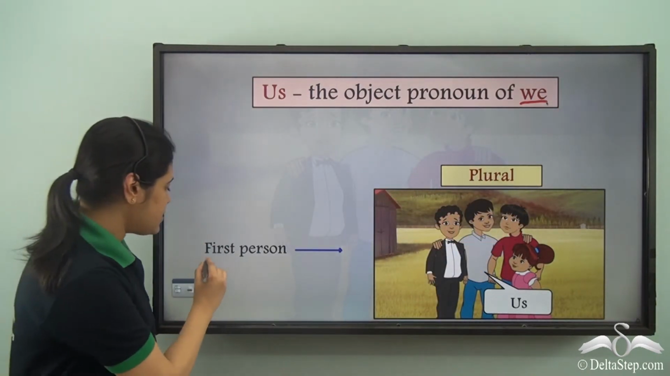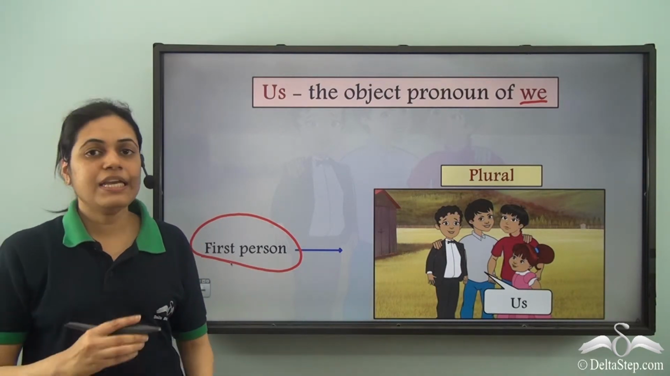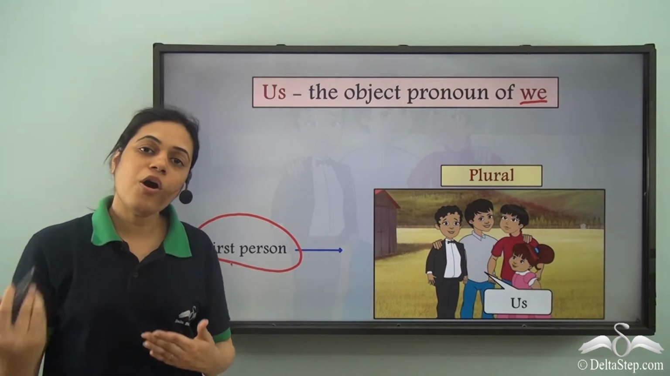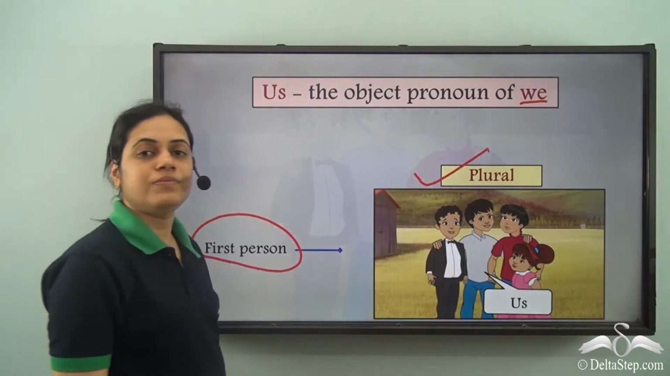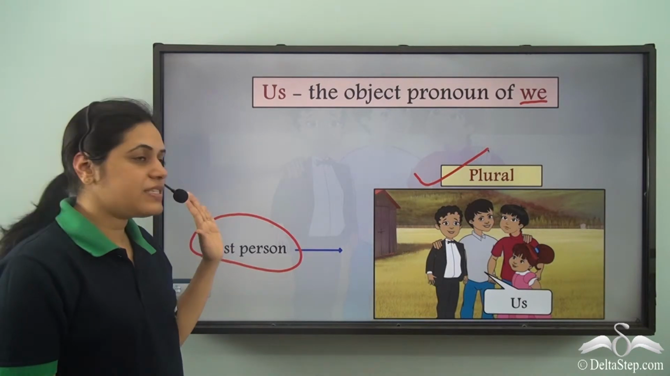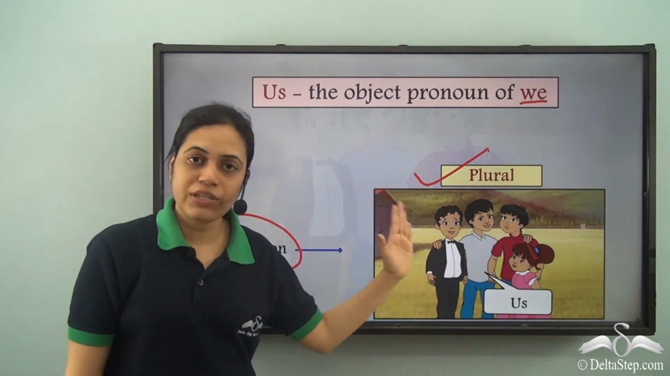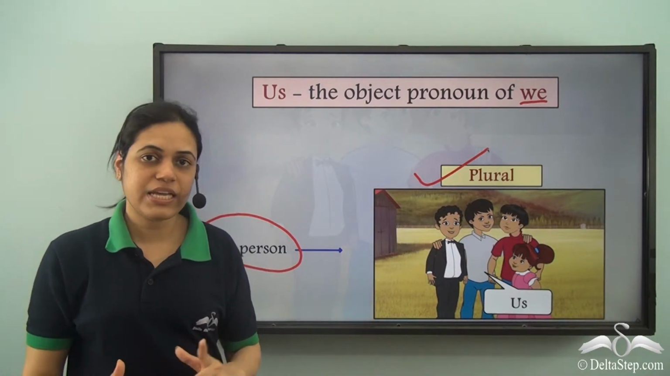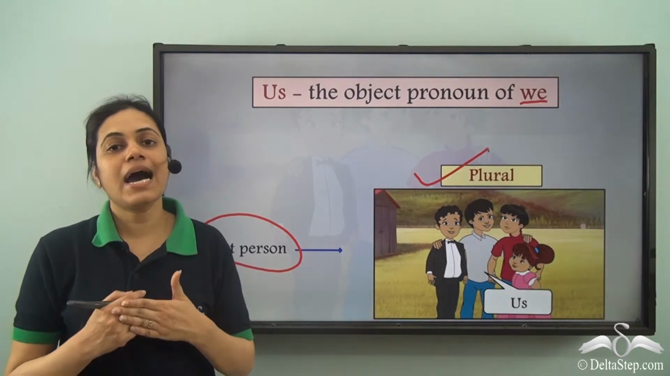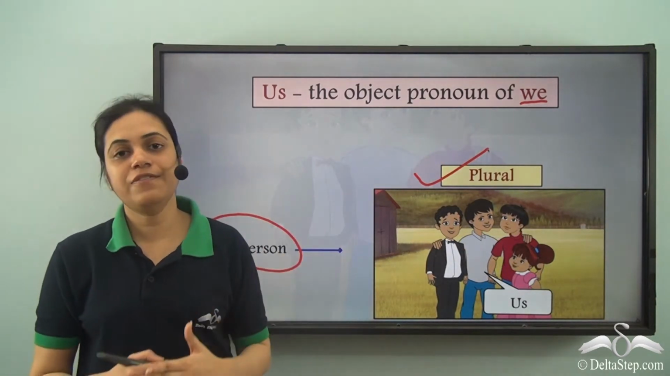That is the first person, the person speaking when he refers to himself or herself along with others. That is plural. So when the person speaking refers to himself or herself along with others and it is the object of the sentence, the pronoun is us. When it is the subject, the pronoun is we.